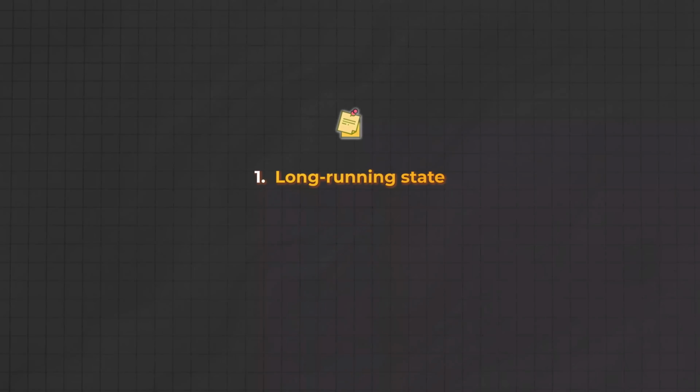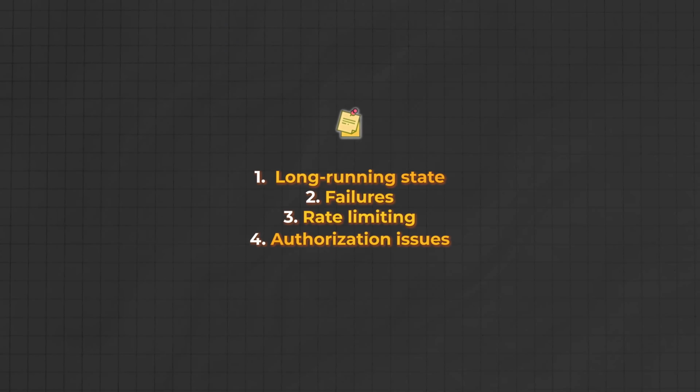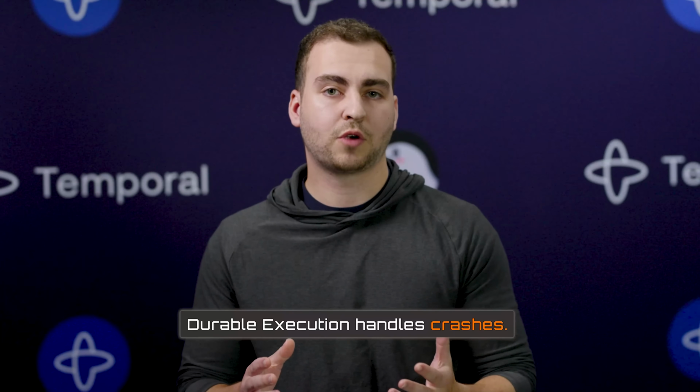Think about long-running state, failures, rate limiting, authorization issues. All of these come up in production and you need a way to handle them. Now, this is what durable execution solves. Instead of you handling all of the state and writing all of the retry logic, a platform can handle it for you and then you just worry about building the AI. If something crashes, it can pick up exactly where it left off with no retries and no duplicated work.